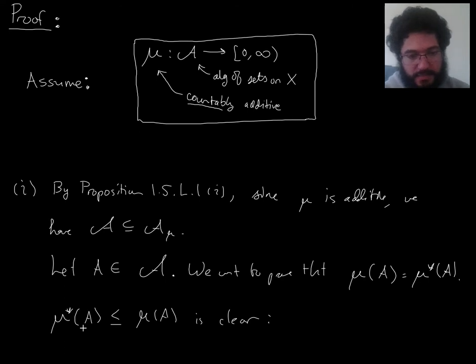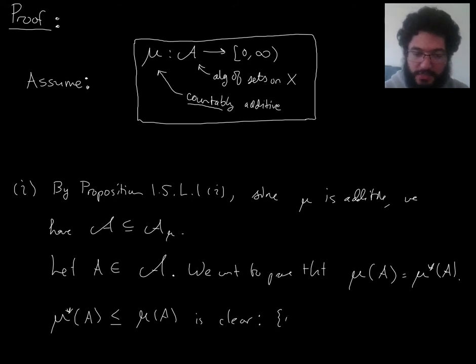Because the outer measure of A is defined to be the infimum of the approximations from above of A. So what is an approximation from above? It's a countable family that covers A, and then you take the sum of the mu's, and that's the approximation from above.